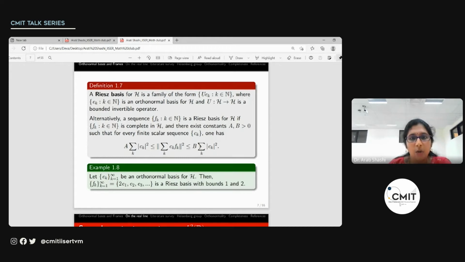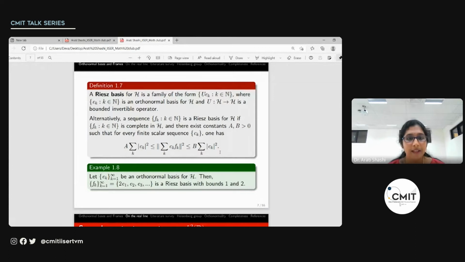So we should have the norm of the sum over k of c_k f_k, squared, less than or equal to B times the sum of mod c_k squared, and greater than or equal to A times the sum over k of mod c_k squared. This equation in fact shows that the representation in terms of the Riesz basis is unique. So if the sum of c_k f_k is 0, then each of the c_k's is 0.